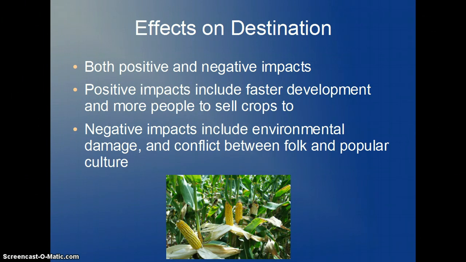Counter-urbanization affects the destination towns very much as well. The destinations have both positive and negative impacts as well. Positive impacts include faster development and more people to sell crops to. Negative impacts include environmental damage and conflict between folk and popular culture. The effects on the destination are pretty much the opposite of the effects on the origins.